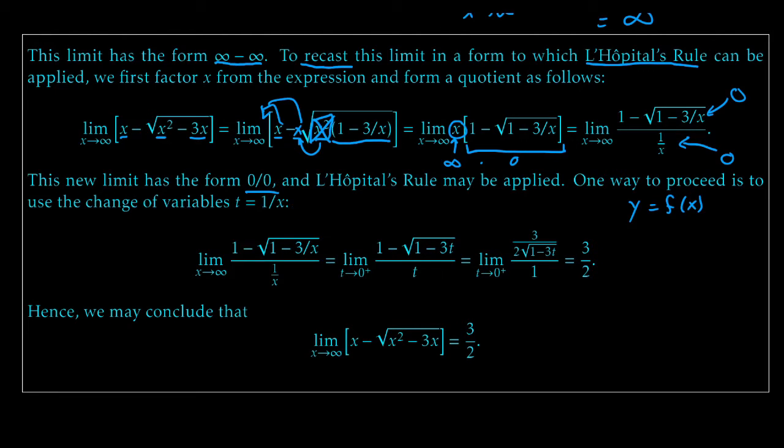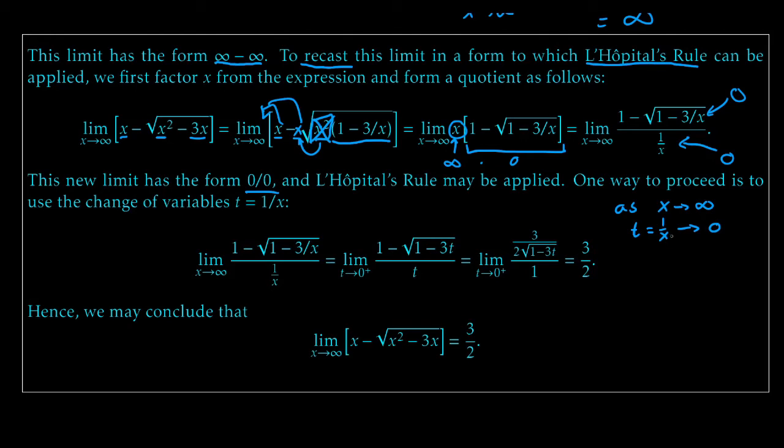Now the thing to keep track of here is that as x goes to infinity, t, which is 1 over x, goes to 0, because if t is 1 over x, putting in bigger and bigger values makes t closer and closer to 0.